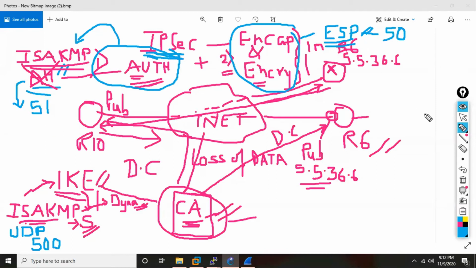This ESP, the original responsibility of ESP was only encryption of the data, right? ESP can optionally also do authentication. If you want, ESP can itself do authentication, and that's the reason AH is becoming totally obsolete, because ESP can also do the job of AH, and ISAKMP is also doing the job of AH. Because of these two, AH is becoming obsolete. But it is still part of the family.